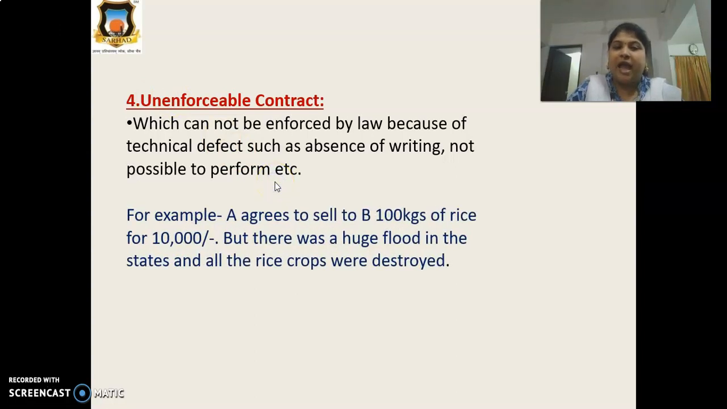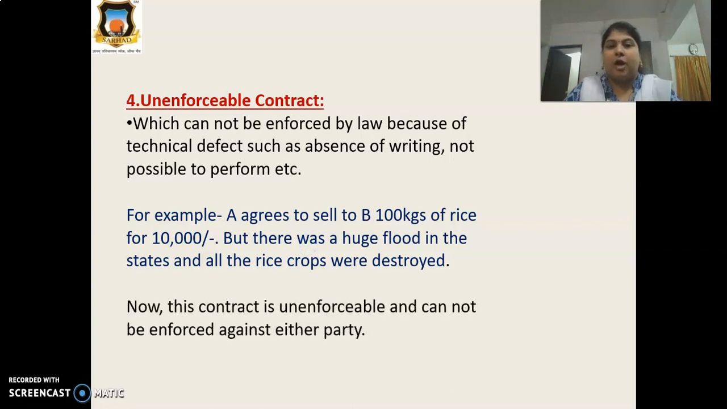For example, Mr. A agrees to sell Mr. B 100 kg of rice for rupees 10,000. Okay, what is our example? Mr. A agreed to sell to Mr. B 100 kg of rice for rupees 10,000. 10,000 rupees देके वो 100 kg की rice उसे बेचने वाला. But this is a valid contract, is it? But there was a huge flood in the state. Flood arises. It's a natural calamity. And all the rice crops were destroyed.